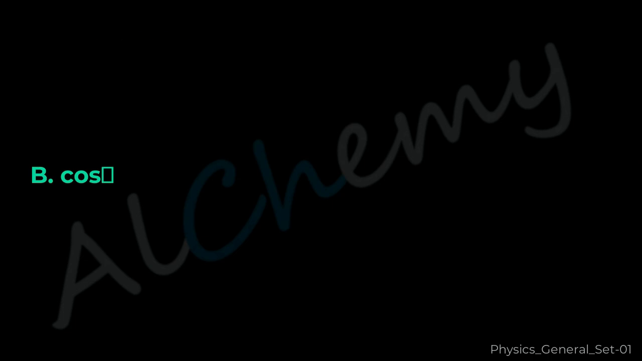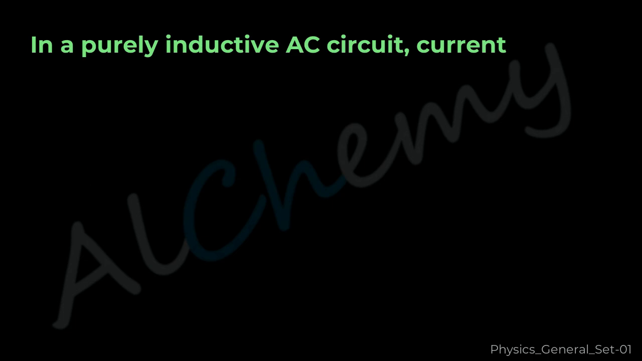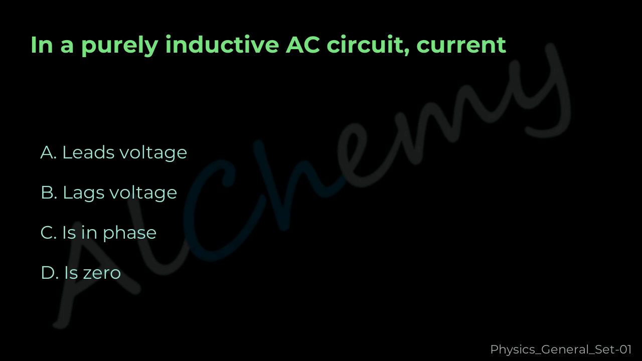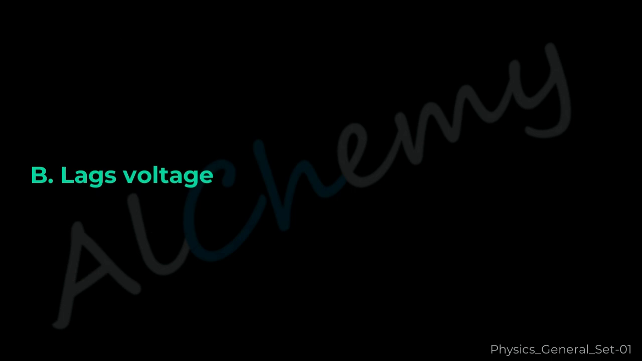Cos. Question 29. In a purely inductive AC circuit, current A. Leads voltage, B. Lags voltage, C. Is in phase, D. Is zero. The correct answer is B.